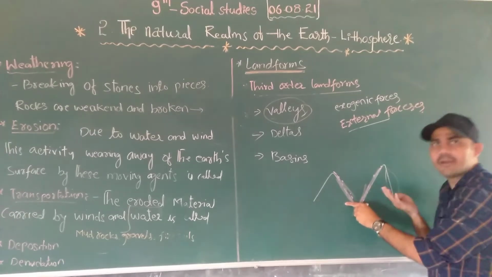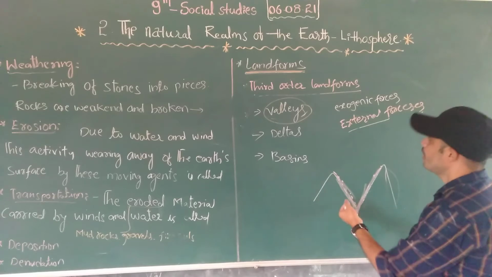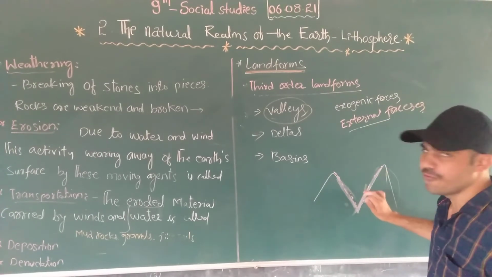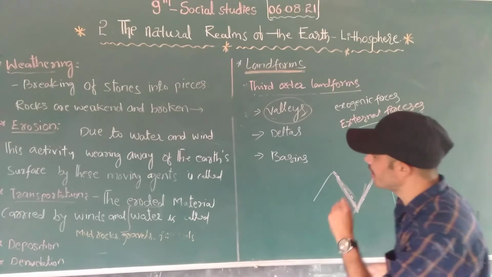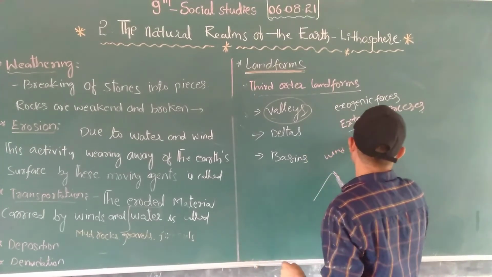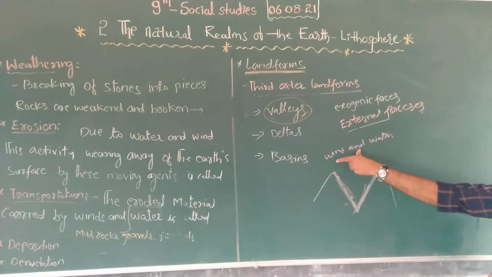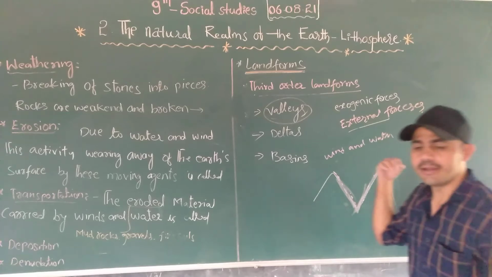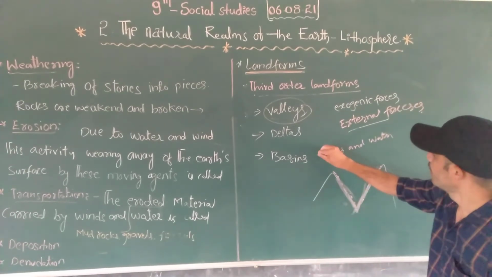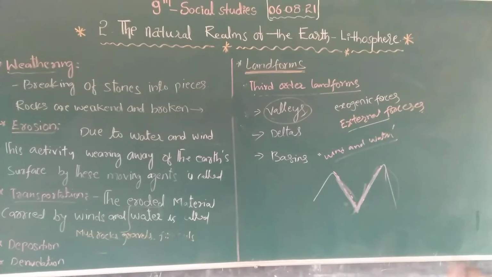All this activity happens outside of the earth, right? Outside of the earth. So that's why we call these the external forces, due to the external forces like rain. Mainly these all happen through wind and water. External forces are wind and water. This wind and water are the very main keys to the activities of the external forces, which form third order landforms.